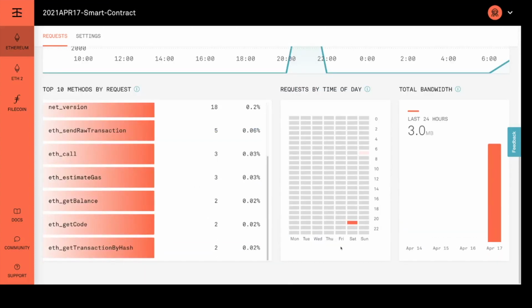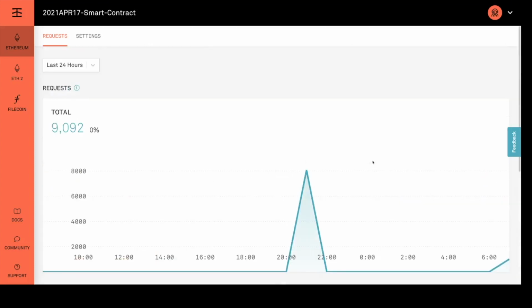It also shows me on what day and at what time I placed the request, how many method calls, and how much data bandwidth has been consumed, as you can see. In the settings I have various details about my Infura API, which I'm not going to show you because it would expose my keys. I have used the same keys in my project that I'm going to show you.